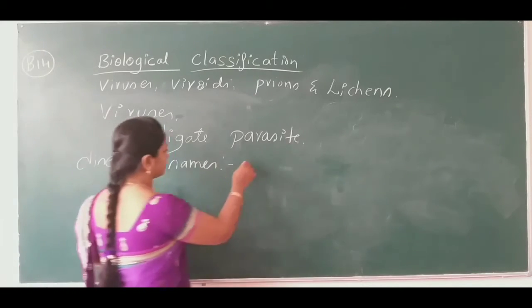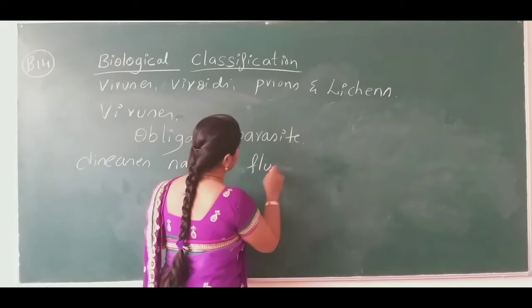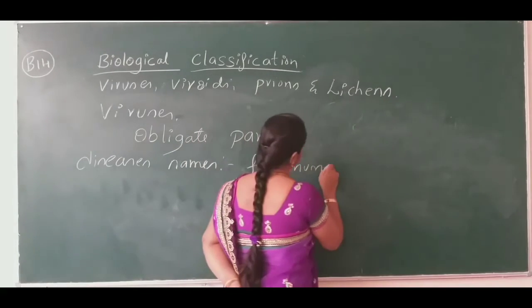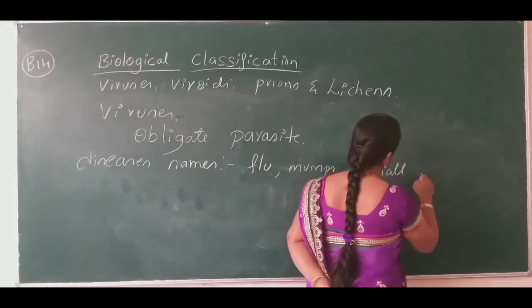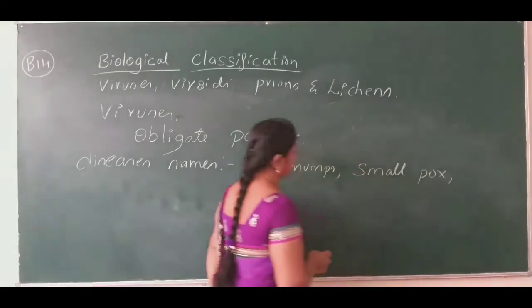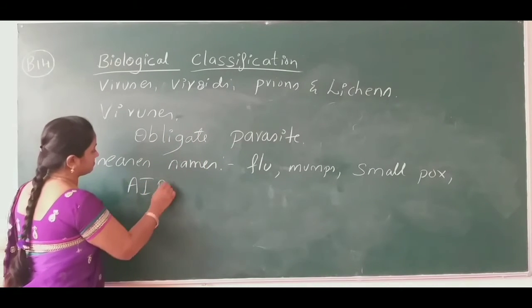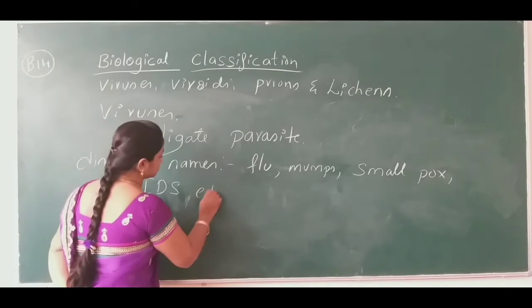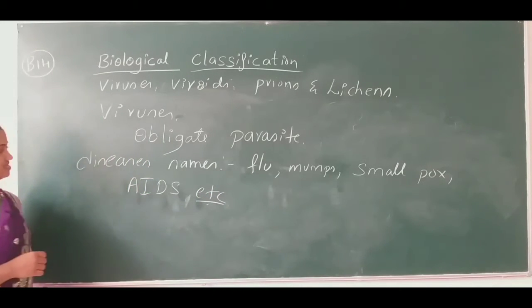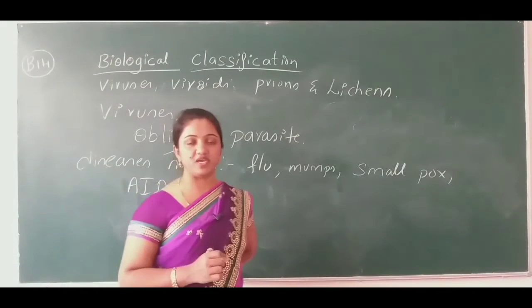Okay, so flu, mumps, smallpox, and then AIDS, etc. are the diseases caused to human beings.